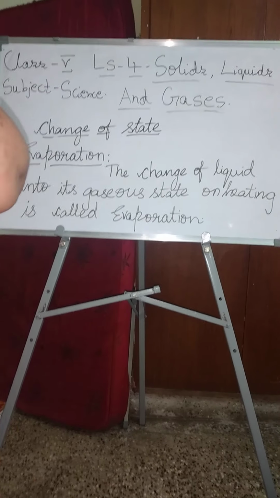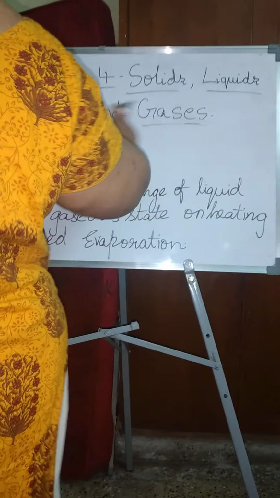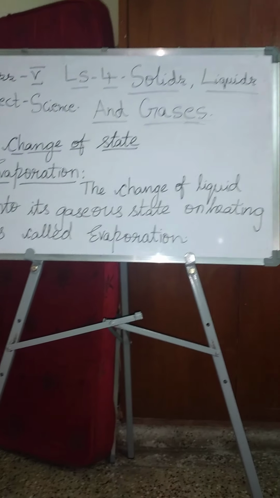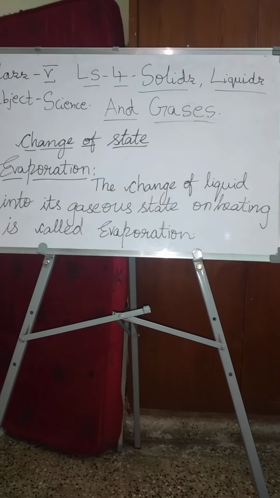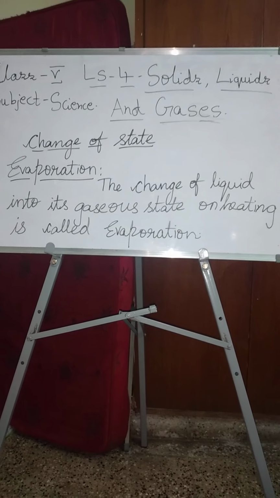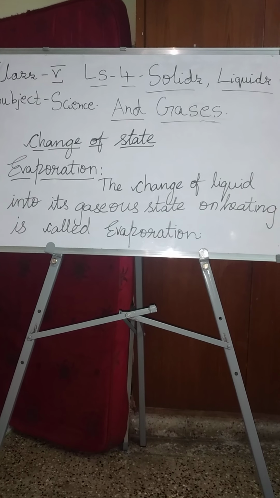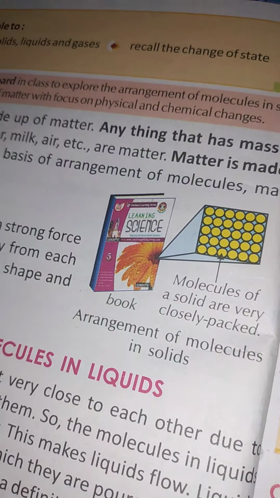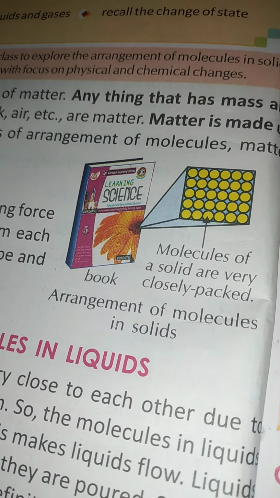Now some more qualities we will learn about solids, liquids, and gases, children. In solids, the molecules cannot move away from each other, and so solids are generally hard, rigid, and have definite shape and volume and cannot flow. See, children, it is given in the textbook. Okay. Now we'll talk about liquids.